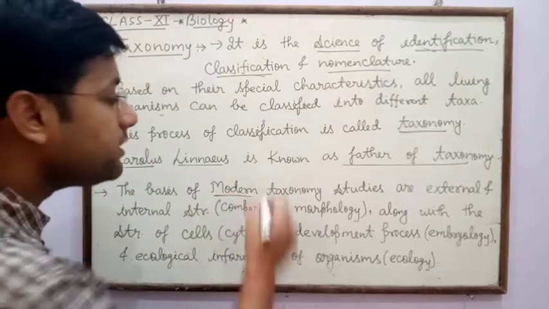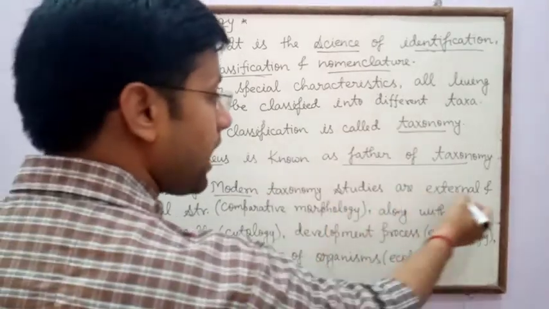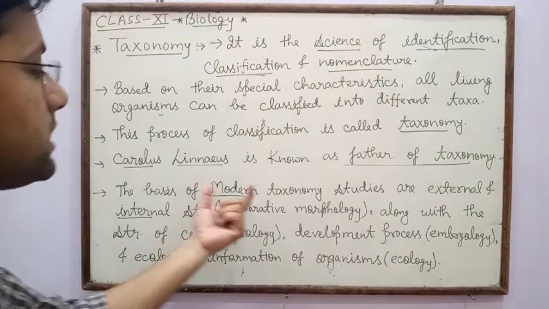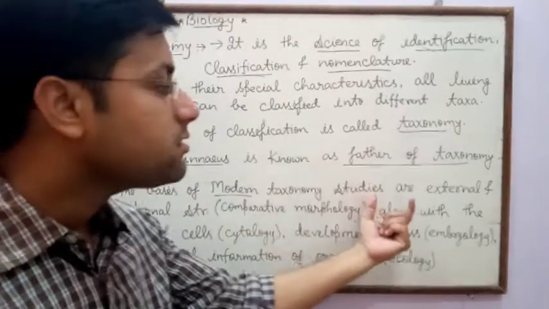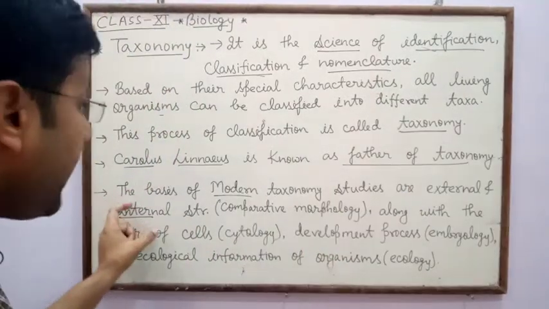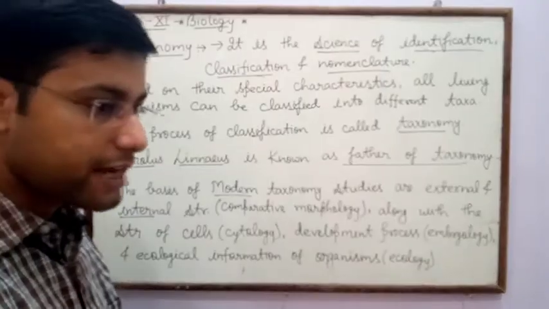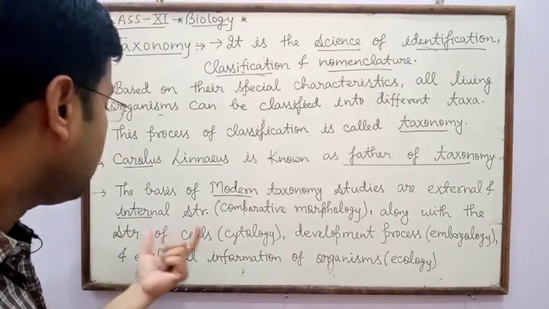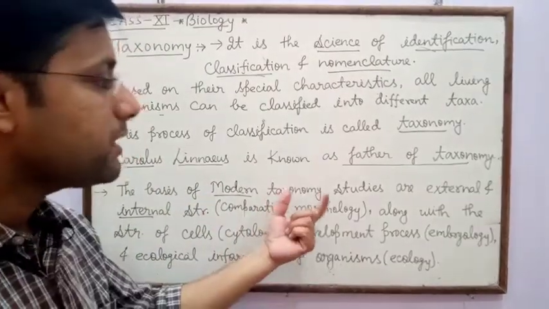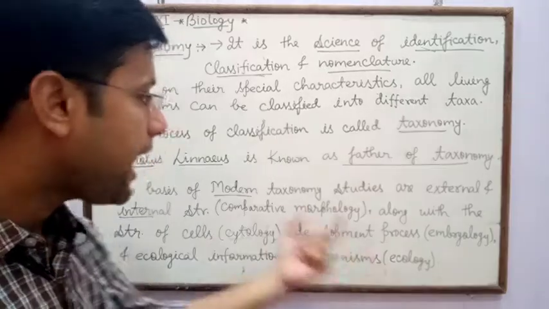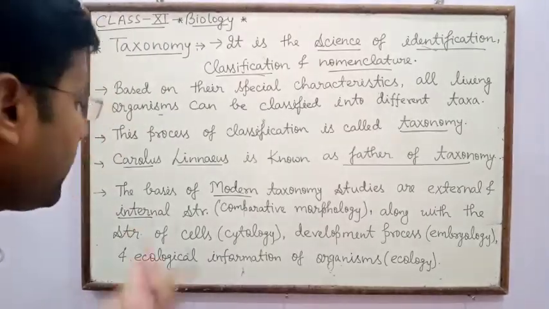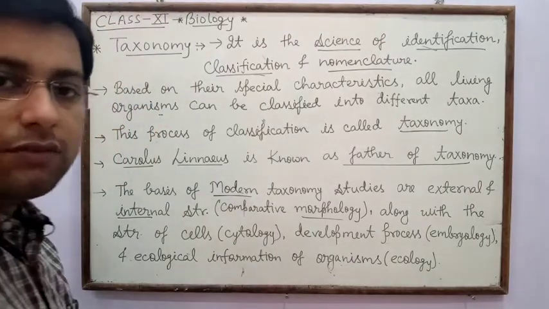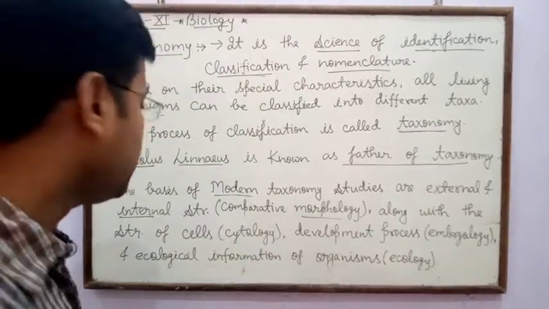The basis of modern taxonomy studies are external and internal structure. Means what are the external structure of the organism, what are the internal structure of the organism. So especially about their external feature as well as their internal feature or structure. Comparative morphology. Morphology means the study about external feature of the organism is called morphology.